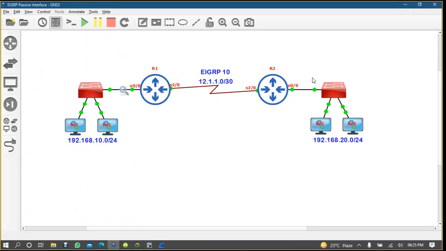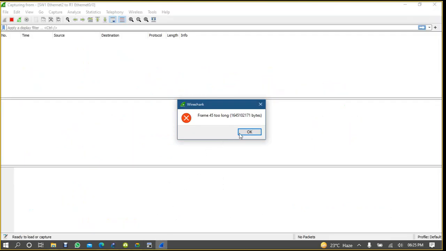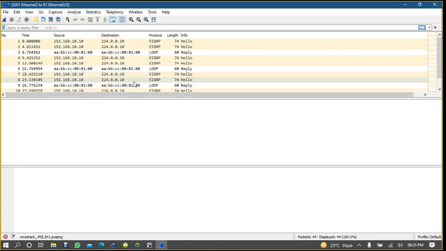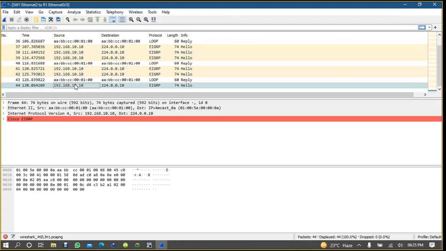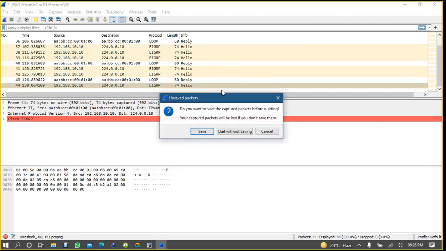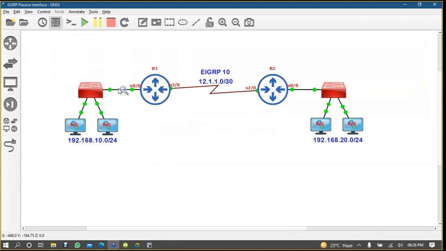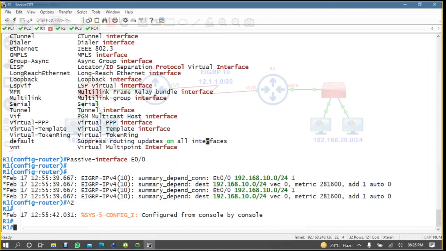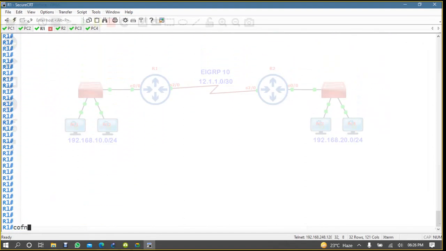Okay, but now if you come here, the logs are too much. But now you will see that there will be no extra log after that. After that you will see that it will be constant. No logs. Okay, stop capture. And now if you say, okay, can you show me the other command? Yes, let me show you. conf t.